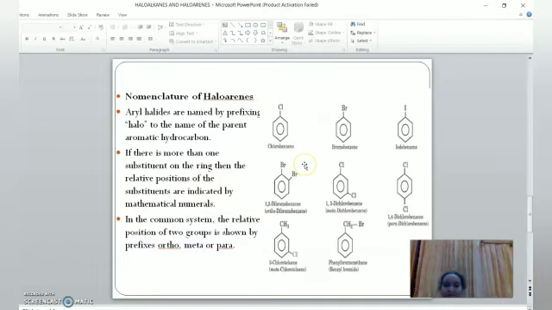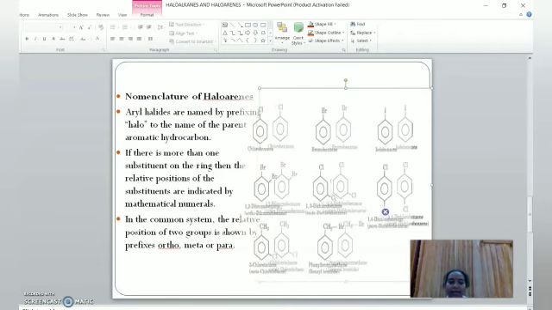And the second step, if there are more than two substituents, then how can we name? We have to number. So in the IUPAC name, we have to number. In the first position, 1, 2, 2 bromines are there. So 1, 2 dibromobenzene. Here 1, 2, 3, 1, 3 dichlorobenzene. Here 1, 2, 3, 4, 1, 4 dichlorobenzene.